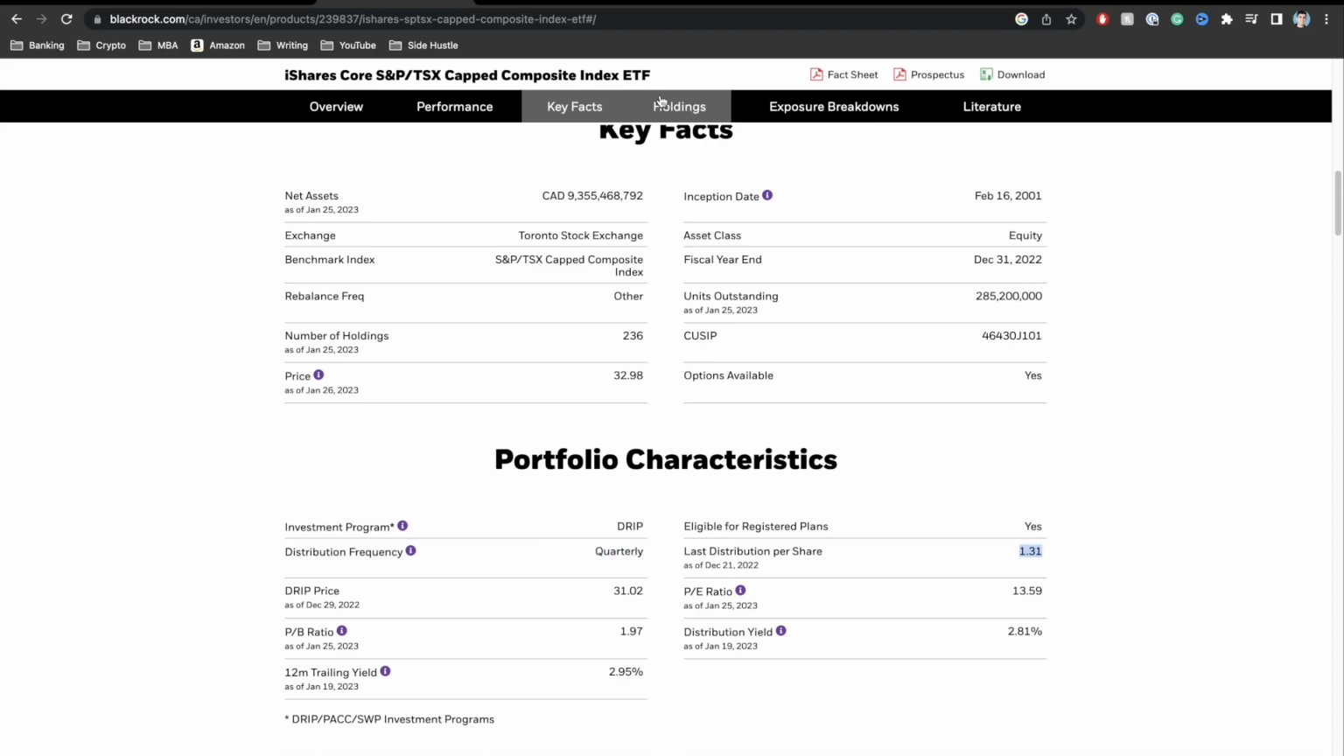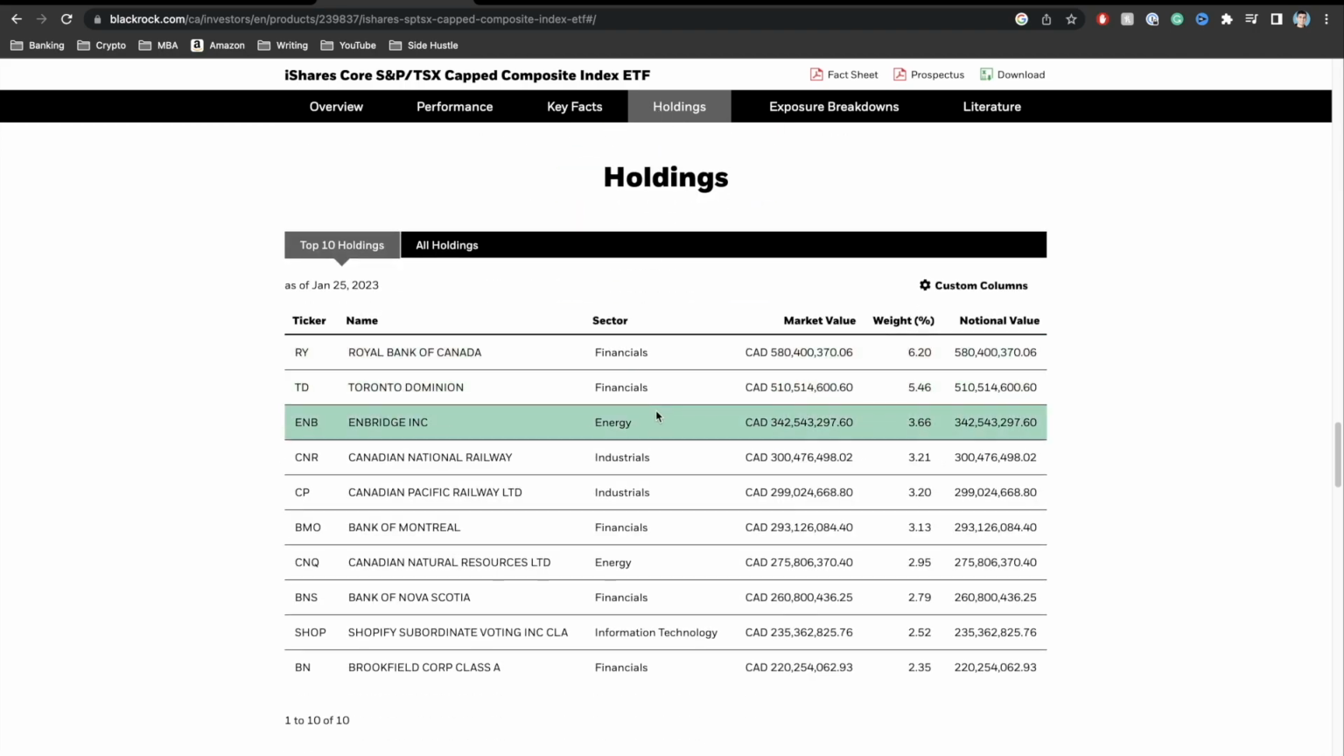Now, if we go to the holdings section right here, we can see that over here, guys, when it comes to the holdings, we have once again the main banks like RBC, TD, and then we have a bunch of other sectors like the industrial sector. So we have CNR, Canadian National Railway, so on and so forth. You have a bunch of different companies. Now, in all of these three funds I've talked about, there's a lot of similar companies, but that's okay, right? That's exactly what we expect. A lot of these big companies should be in these funds.